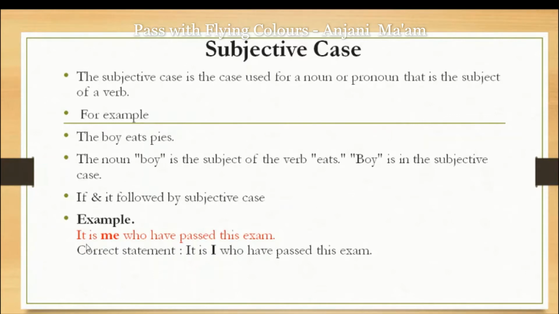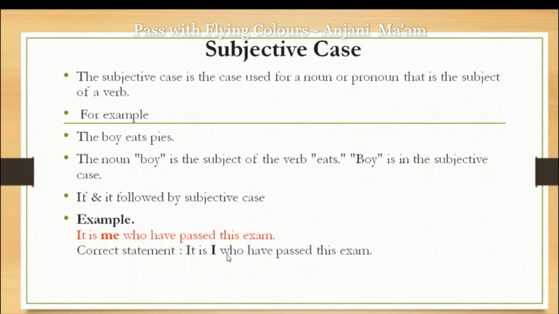Let's see how. For example, the sentence is: it is me who have passed the exam. In this sentence, we have taken it in the beginning of the sentence, and after that the objective case me is used. But we can't use the objective case after it, because it is followed by the subjective case. The correct usage is it is I. Instead of using the objective case me, we have used the subjective case I. It is I who have passed the exam.